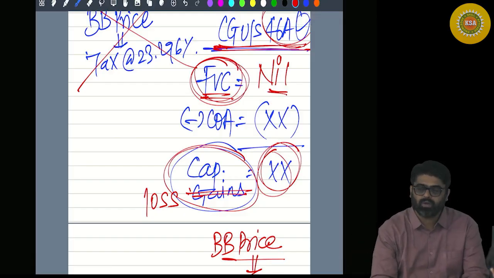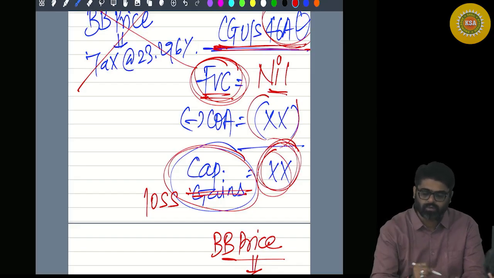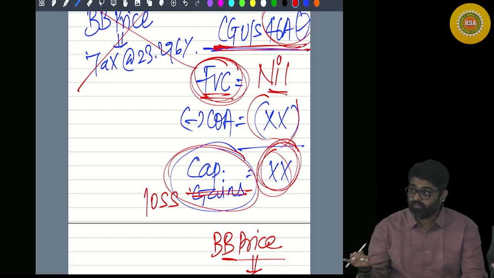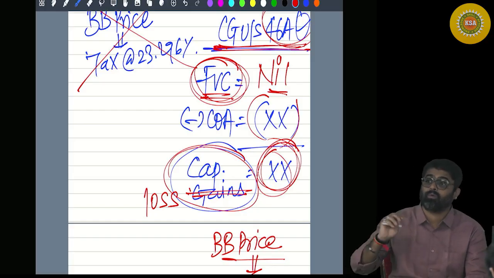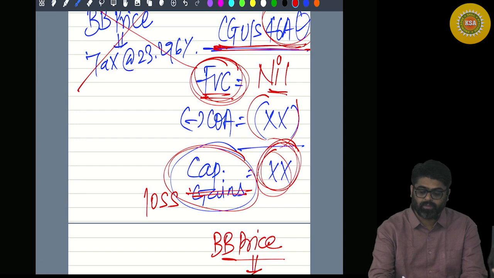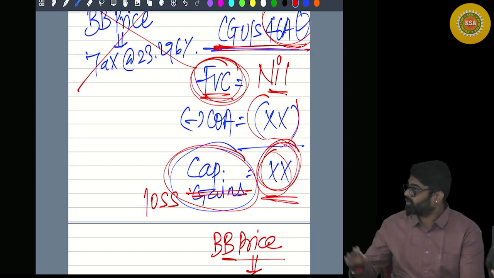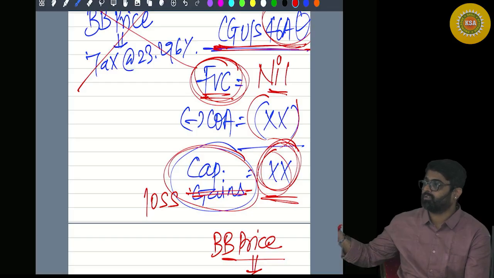Nil. So nil minus 2 lakh will give you gain or it will give you? Now 46A will give you loss. Loss amounting to? Now this will be your normal loss or long-term loss, short-term loss? This will be short-term loss or long-term loss, yes or no?